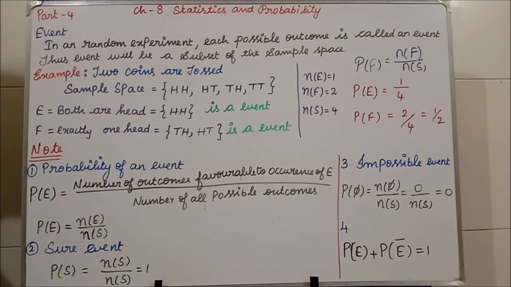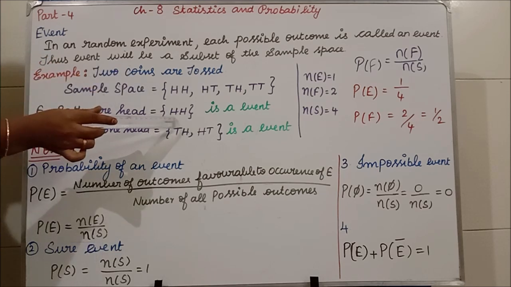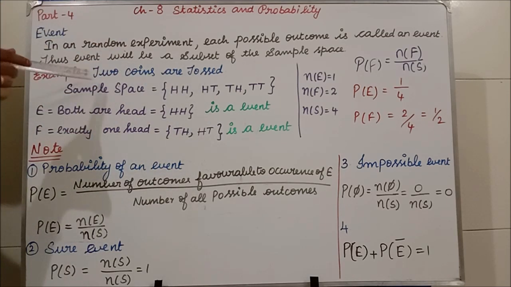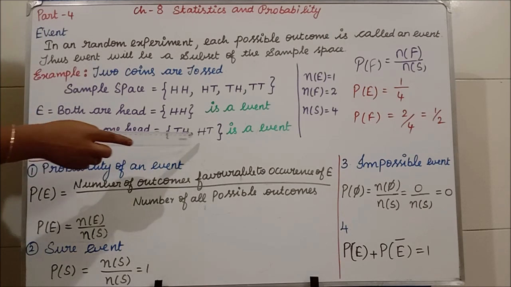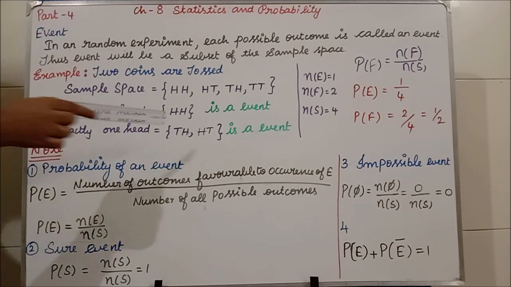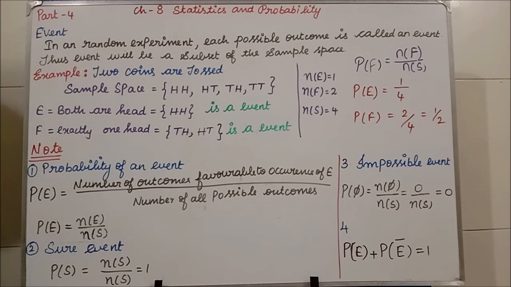Clear? Now see, students, whether this E is a subset of the sample space. Yes, because HH is in the sample space, so it is a subset of the sample space. So E is an event. Clear? Now see whether F is a subset of the sample space. Yes, TH and HT are in the sample space, so F is a subset of the sample space. So F is also an event. Clear now, what is an event?